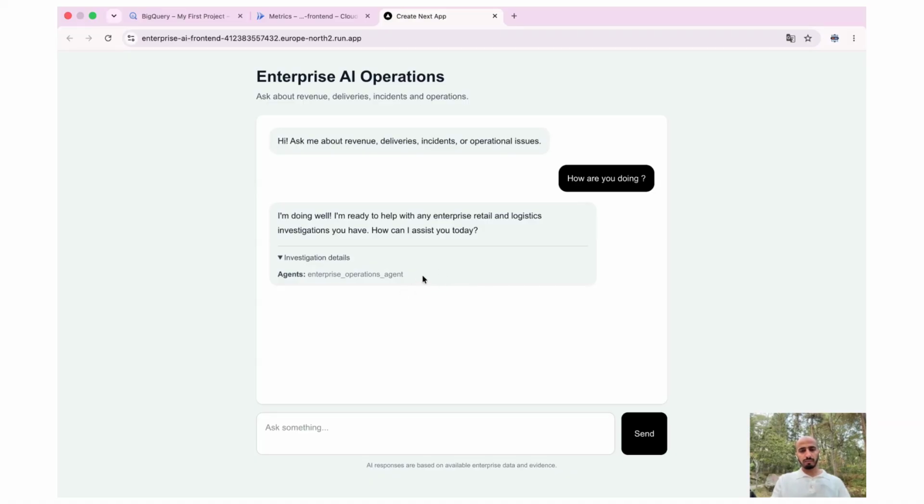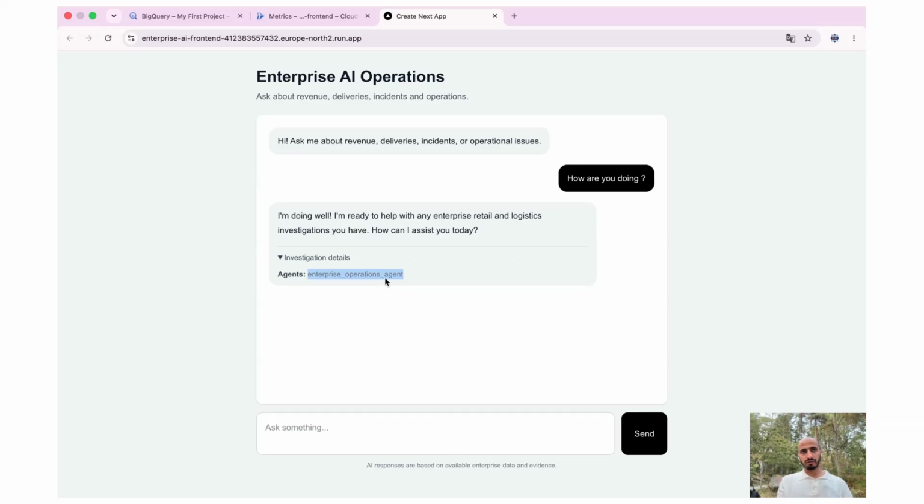So I also built this UI to show us the agents, who is the agent that answers this question, because this project is also using multi-agent. We have the root agent, and then I'm going to show you the architecture after that. We have multiple sub-agents that help us answer the question. For this particular question, as it is very easy and not related to our data at all, the root agent answered this. The enterprise operations agent is the coordinator or the root that is going to distribute the work based on the question itself.